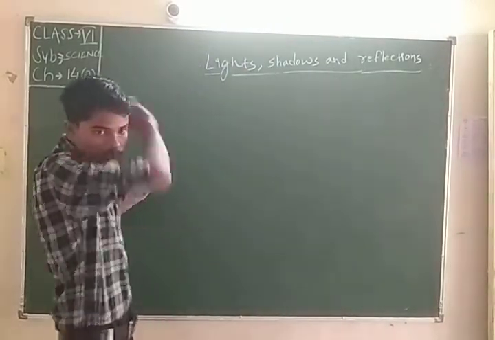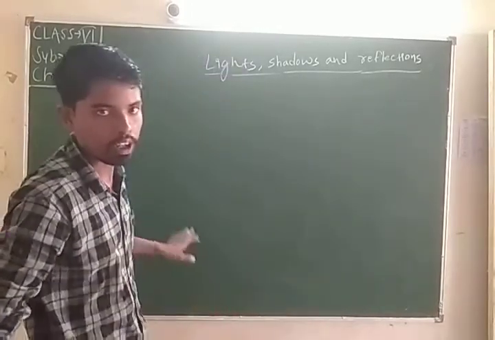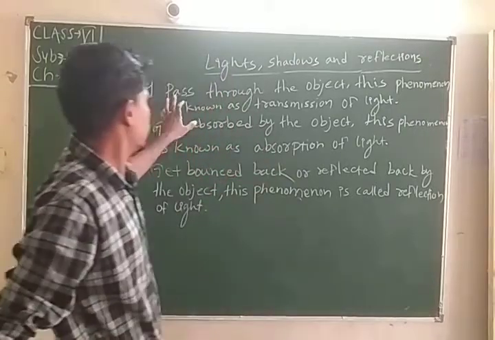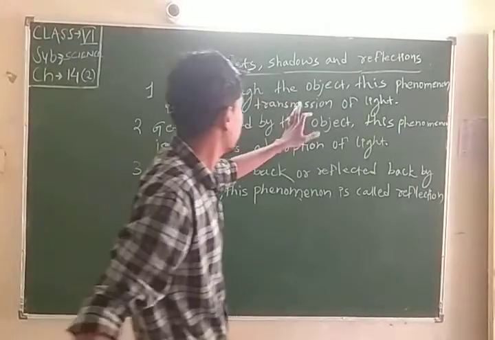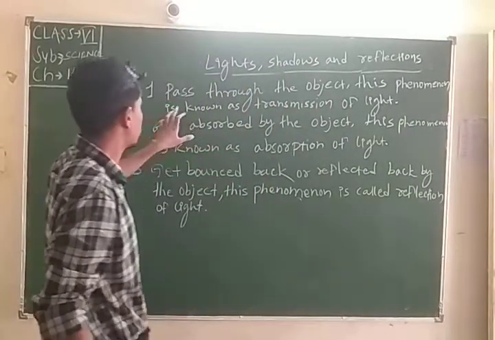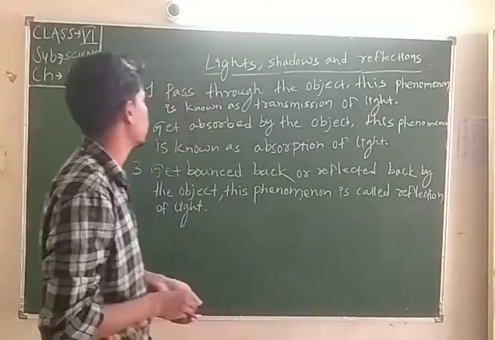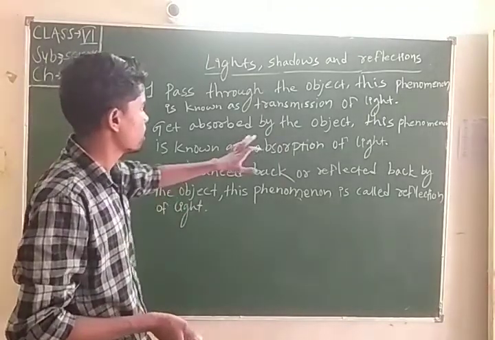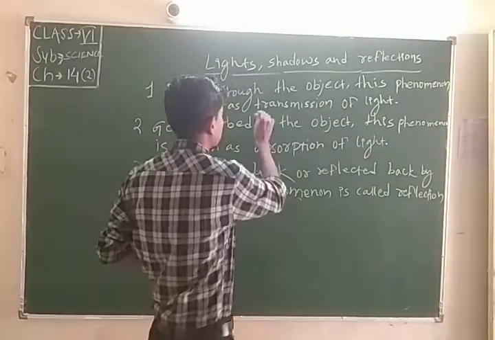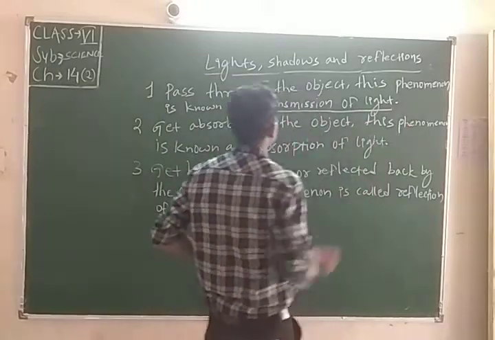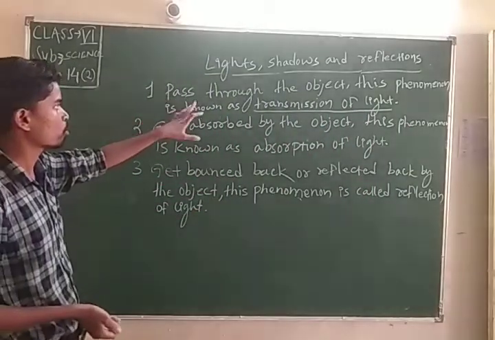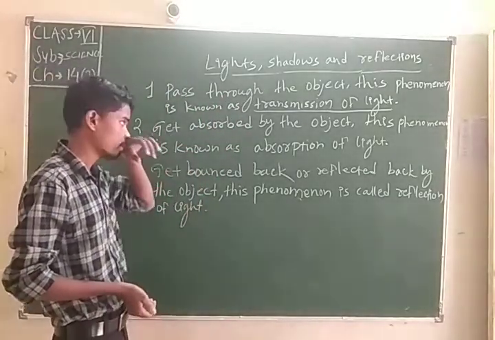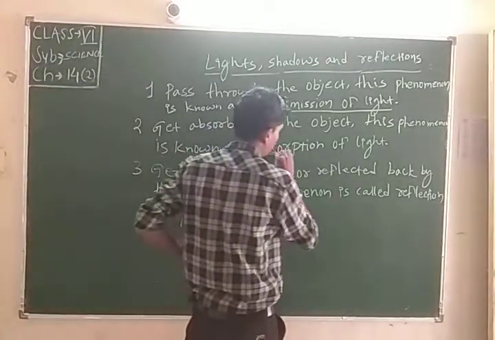Students, I have three terms. When light passes through an object, any type of object, this phenomenon is known as transmission of light. This is an important term. Next, another term: absorption of light.